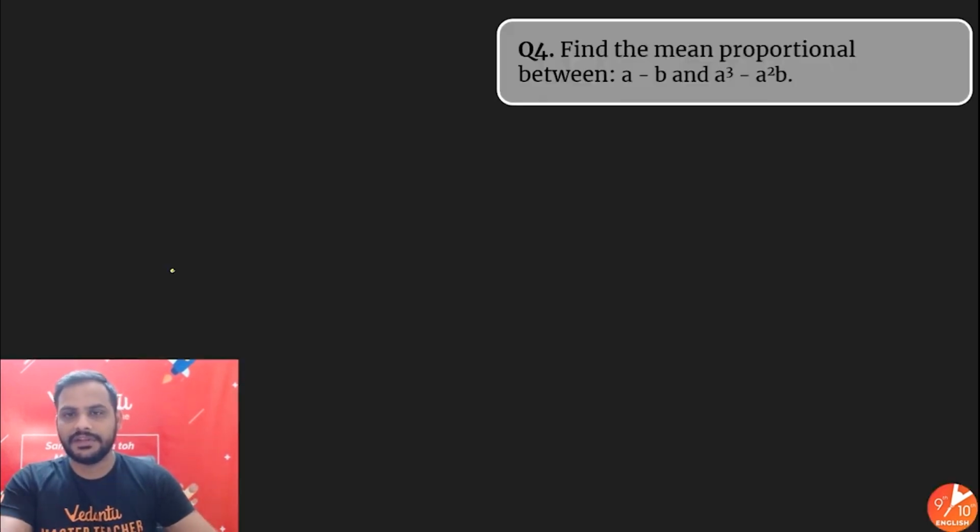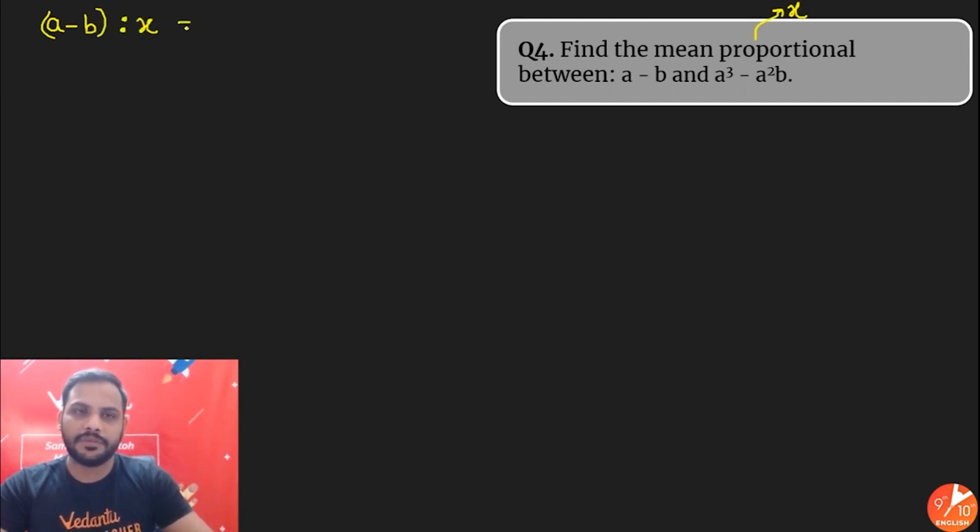Next question is this: find the mean proportion between a minus b and a cube minus a square b. So as we all know, mean proportion means, let's say the mean proportion is some value x. So I can say the ratio of a minus b with x should be equal to the ratio of x with a cube minus a square b. That is the meaning of mean proportion.